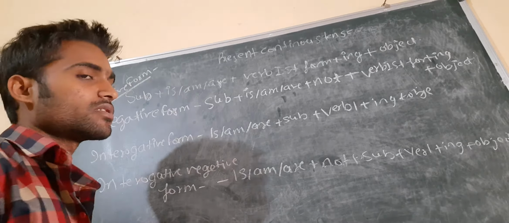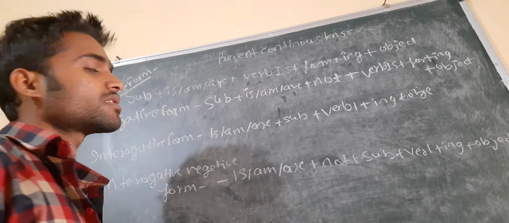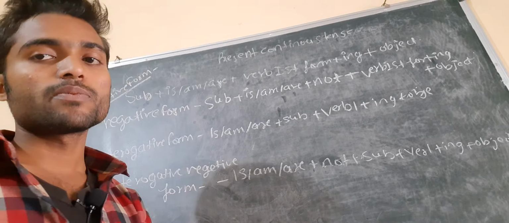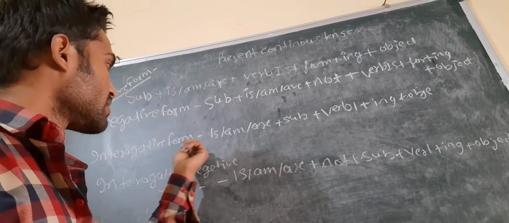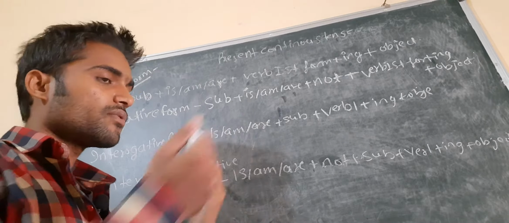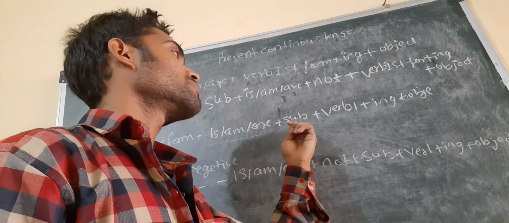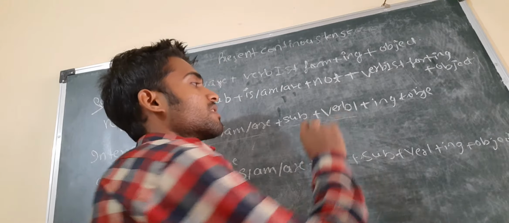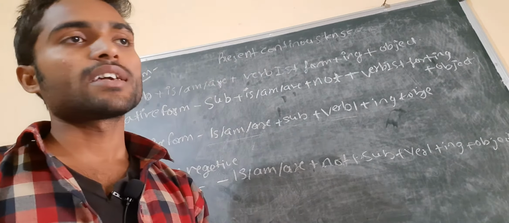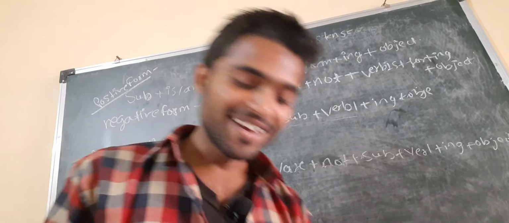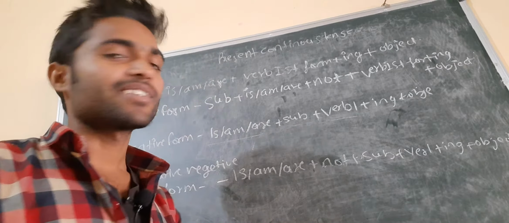So in this way you can make your sentence. For example, for the positive form we said he is reading book, and for the negative form, he is not reading book. For the interrogative form, how do we make it? We generally write is/am/are first, and after that we write the subject, and then the first form of the verb plus ing and plus object. For example, is he reading books? So you can write like this.